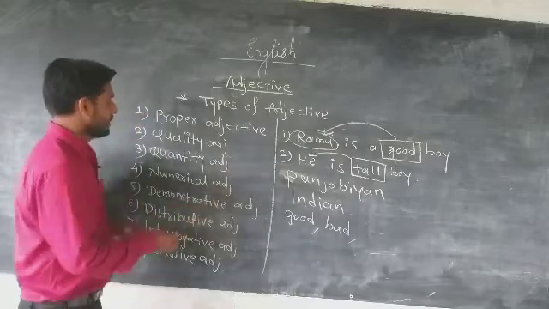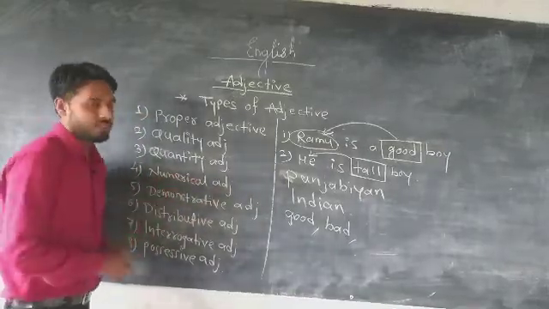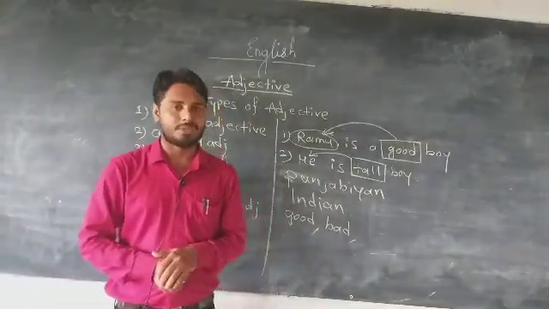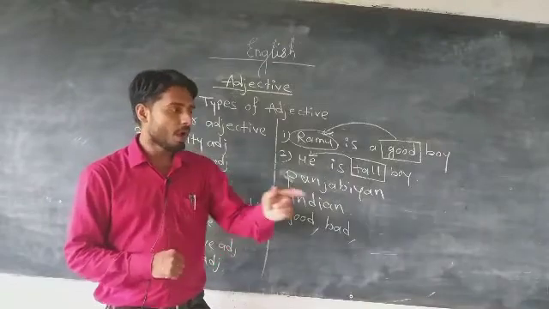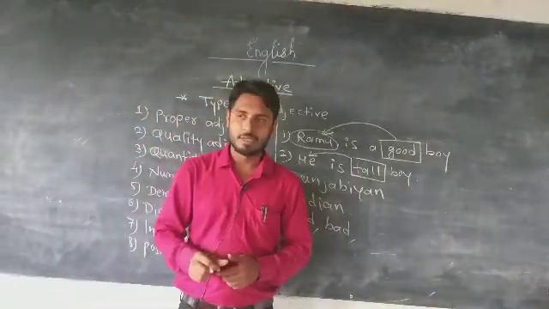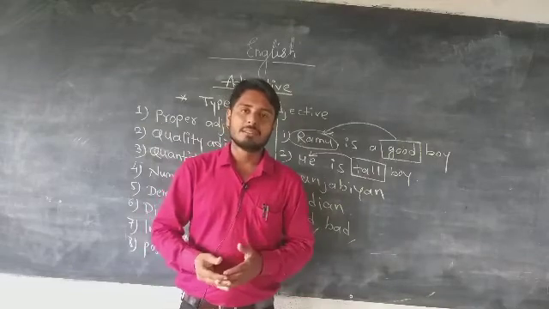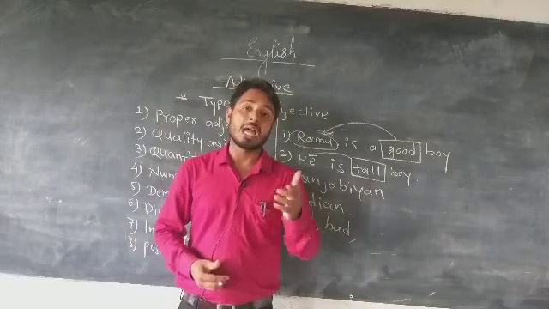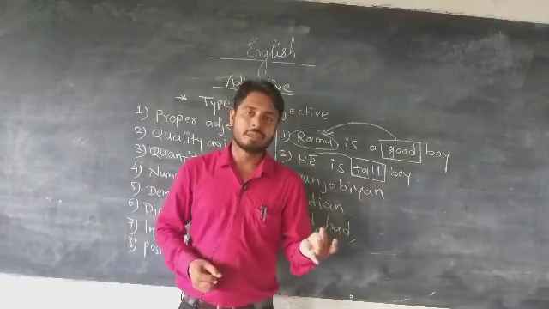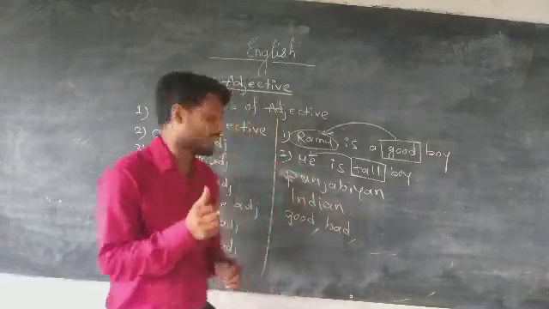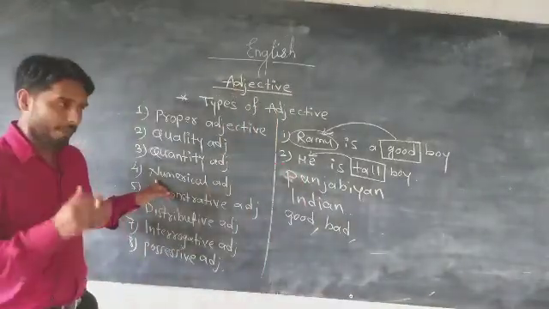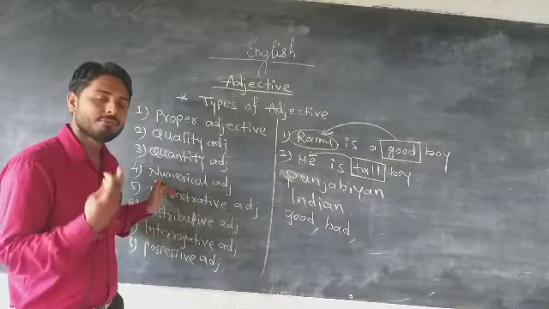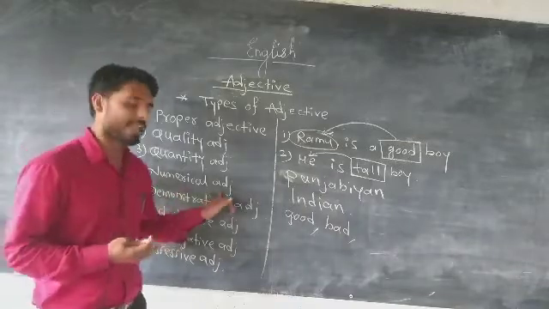Okay? And next, numerical adjective. What is a numerical adjective? It is simple to understand. Numerical adjective means if you say a boy, here I use a boy, but whenever we say one boy, two boys, three boys, a lot of boys, this is also an adjective. 1, 2, 3 are adjectives. Yes, but it is a numerical adjective because we are saying boy, but how many boys are there? There is only one boy, two boys, three boys. It is called a numerical adjective.